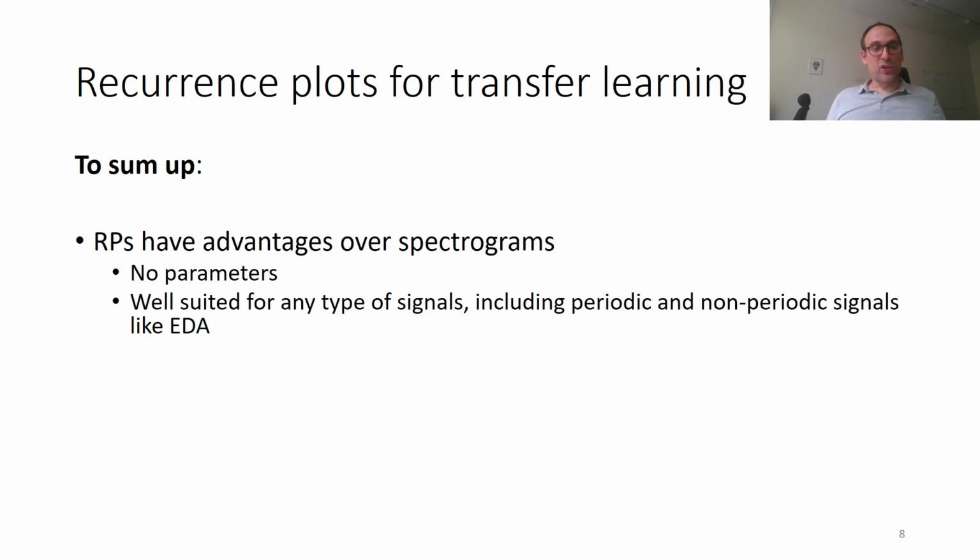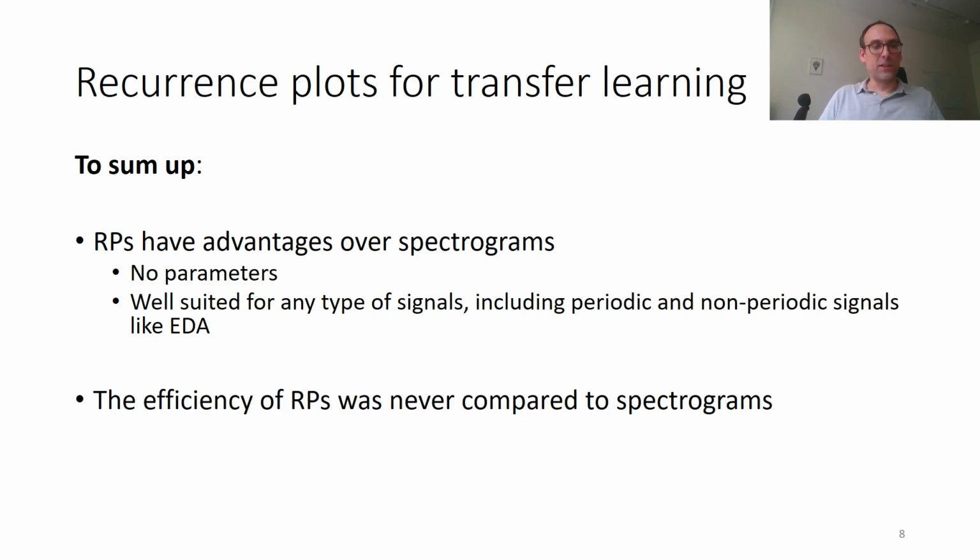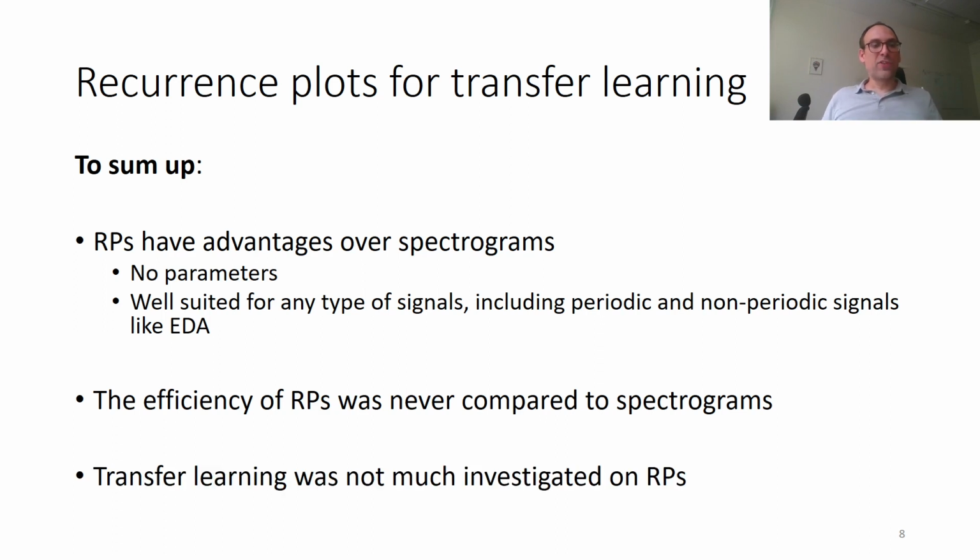To sum up, recurrence plots have advantages over spectrograms. They can be used without any parameters, and they are well suited for any type of signals, including periodic and non-periodic signals like electrodermal activity. However, the efficiency of recurrence plots was never compared to spectrograms per se. And also, transfer learning was not much investigated on recurrence plots for physiological signals analysis.